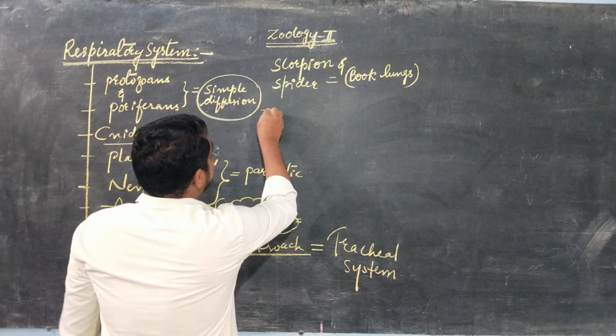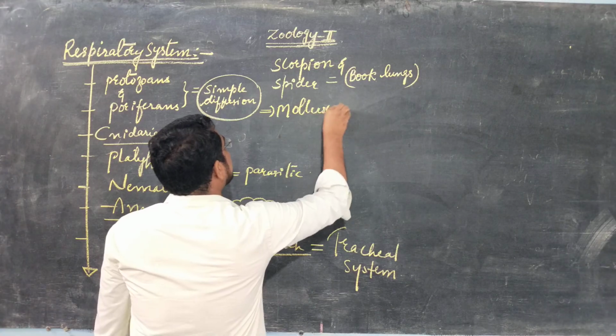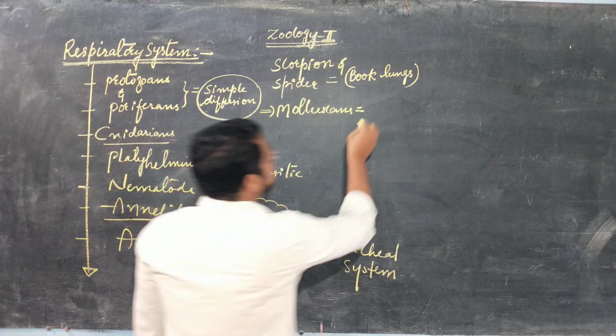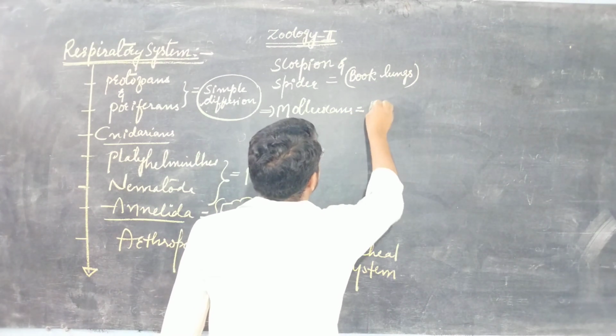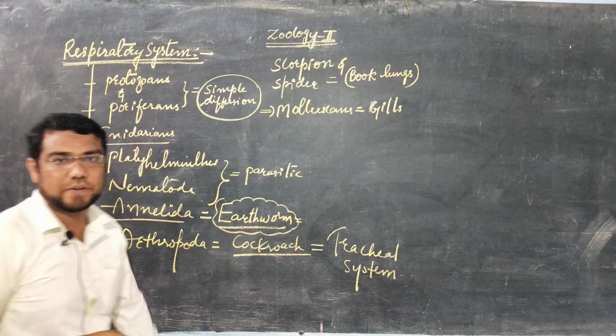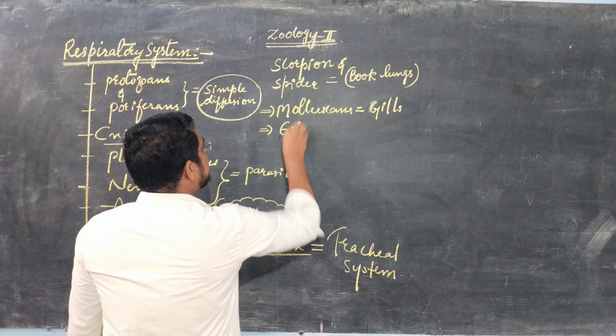And if you see the molluscan animals, many aquatic molluscan animals contain what? Gills. Okay. And Echinodermata.